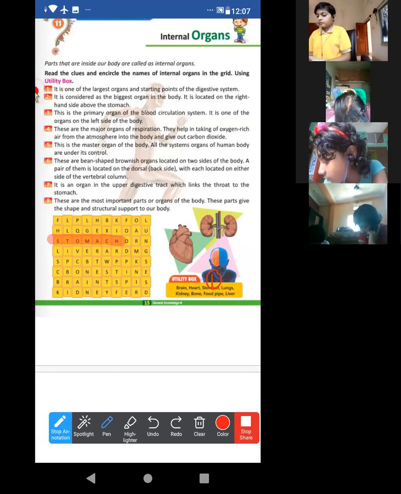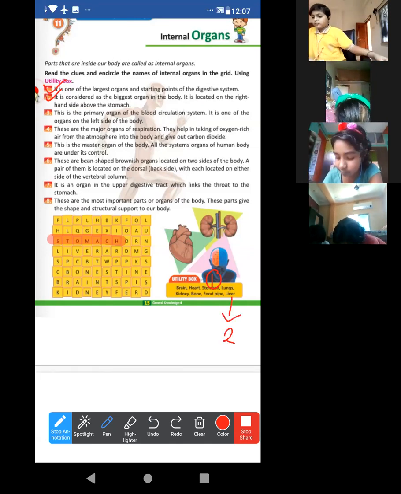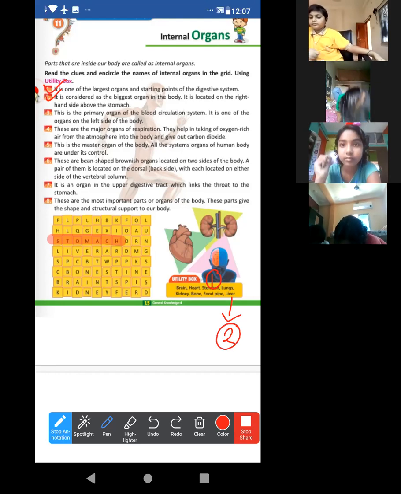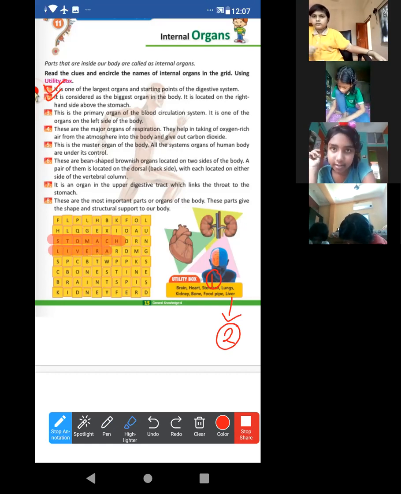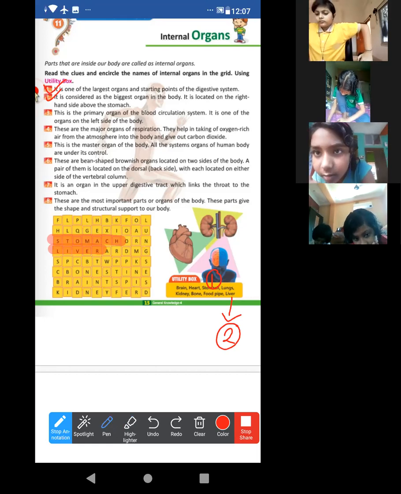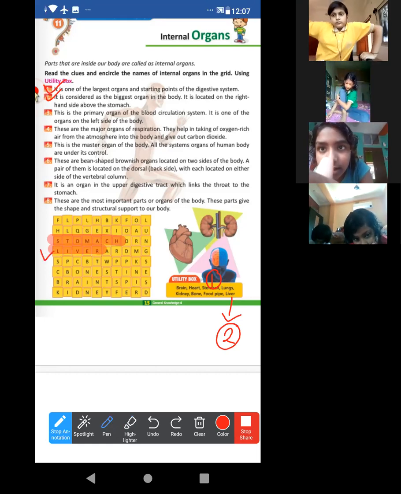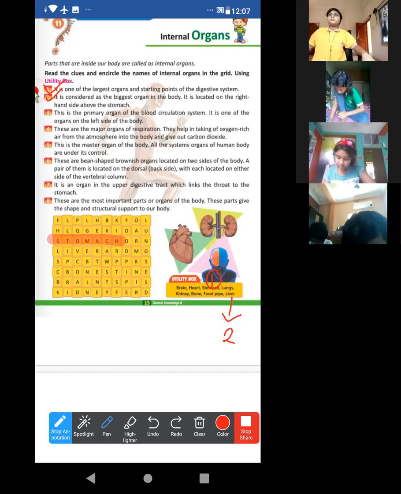The second one, liver. Here it is liver. Yes. This one, the second one. Okay, liver. Look, I am just finding where is liver. Look here. Yes, Tom. This one is liver. Look at this. First, second, third, fourth. Fourth row. Fourth row. Look, it is liver. Okay. Fourth row, it is liver.